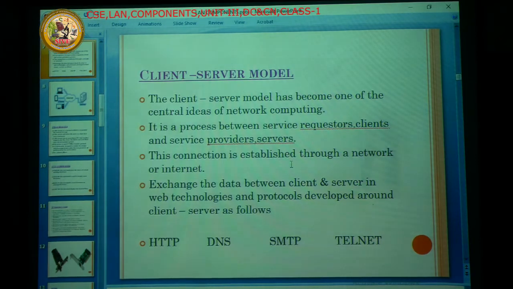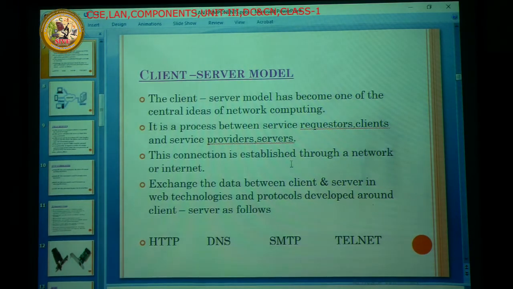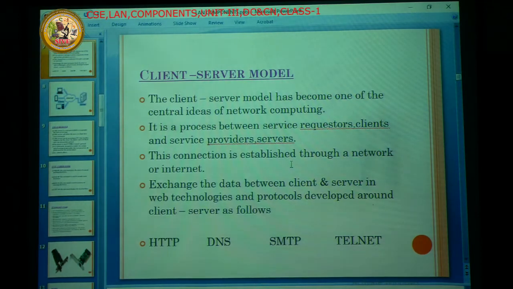That means in web technology there are offline client and server, and online client and server. Here I am discussing that in a network the connection is established between the client and server, but here we are using the internet by using web technologies, that means websites.